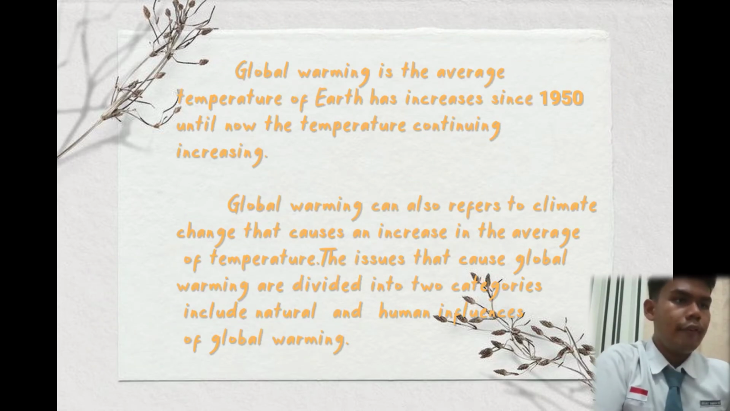Global warming is the increase in the average temperature of Earth since 1950 until now. The temperature continues increasing. Global warming can also refer to climate change that causes an increase in the average temperature. However, global warming is caused by natural events and human activities that are believed to contribute to the increase in the average temperatures.